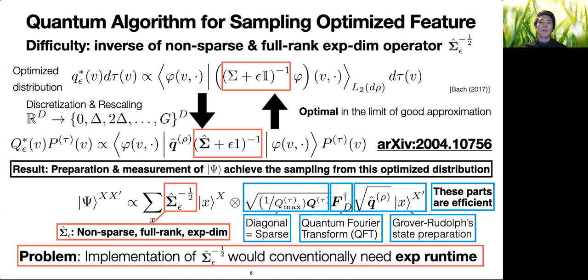However, the problematic part is an inverse of exponentially large operator sigma that can be non-sparse and full rank in general. If we could assume sparsity or low rank of sigma, conventional techniques in quantum machine learning would suffice to implement its inverse efficiently. But without such assumptions, implementation of this inverse would need exponential runtime. By contrast, our technique does not directly use the conventional techniques that require sparsity or low rank, but can still implement this inverse efficiently.